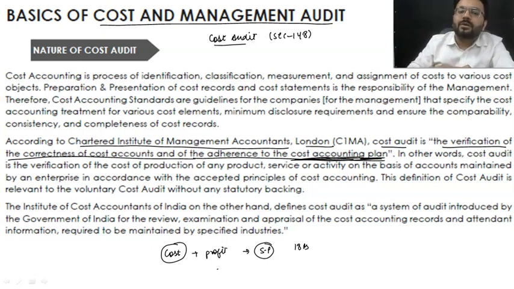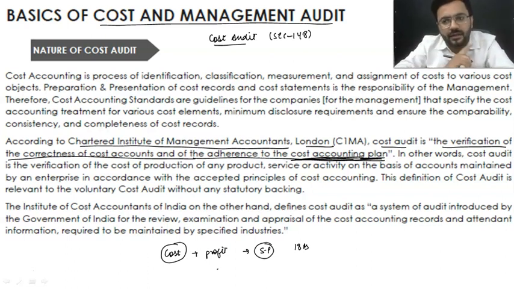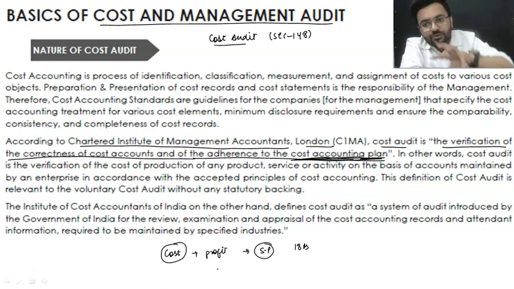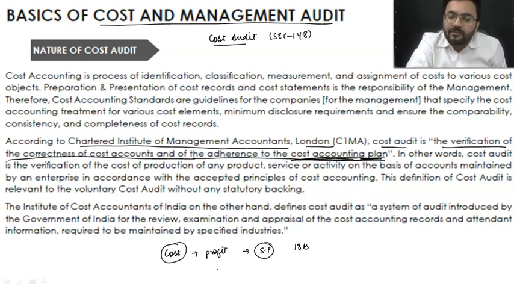Now talking about what is the purpose. The purpose is to properly verify the cost of whatever product or service is in your organization, on the basis of the accounts which you have maintained so far, and to identify whether the cost which has been determined and calculated is correct or not. Earlier, cost audit was not mandatory, but now things have changed.